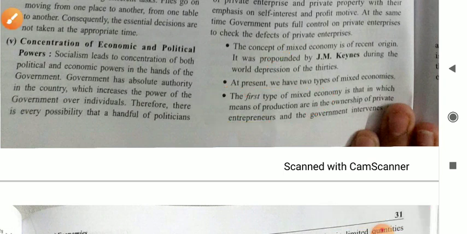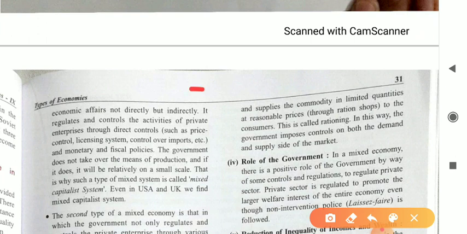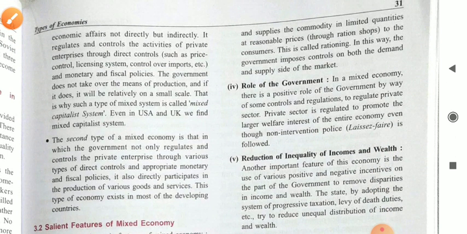But the government intervenes in economic affairs not directly but indirectly. Be careful, all the factors of production, all the economic resources are owned by the private sector, but the intervention is done by the government indirectly.